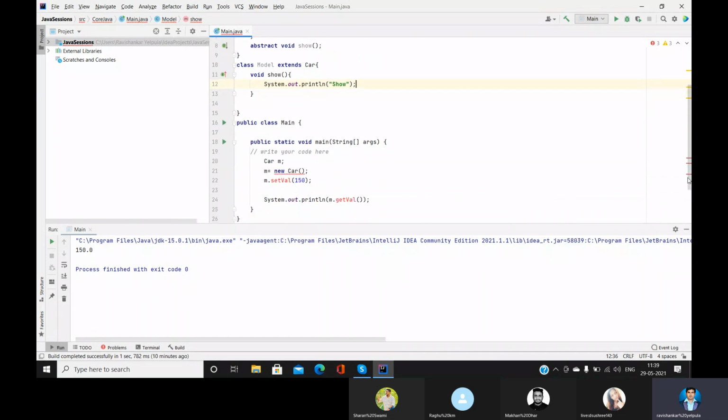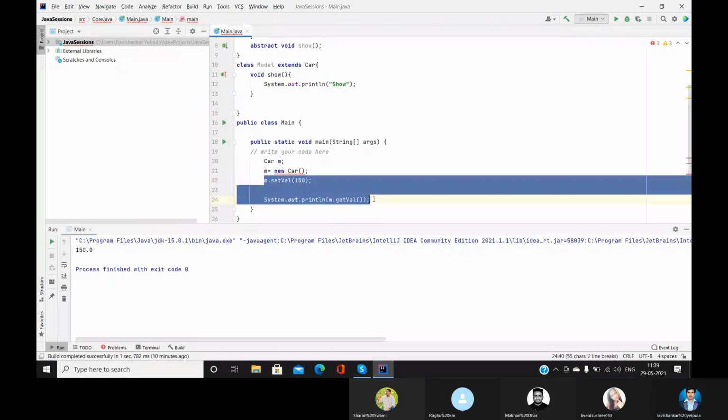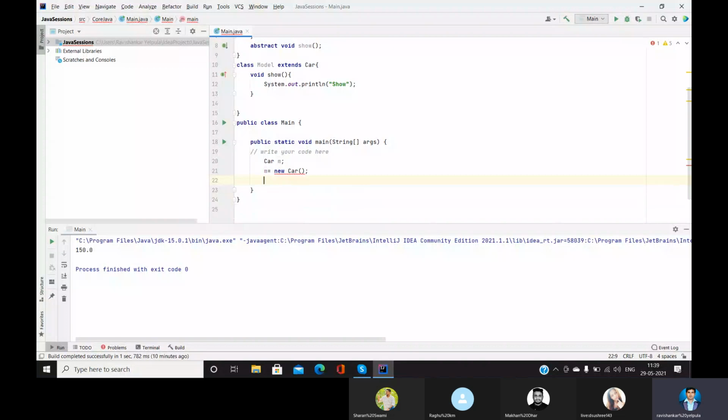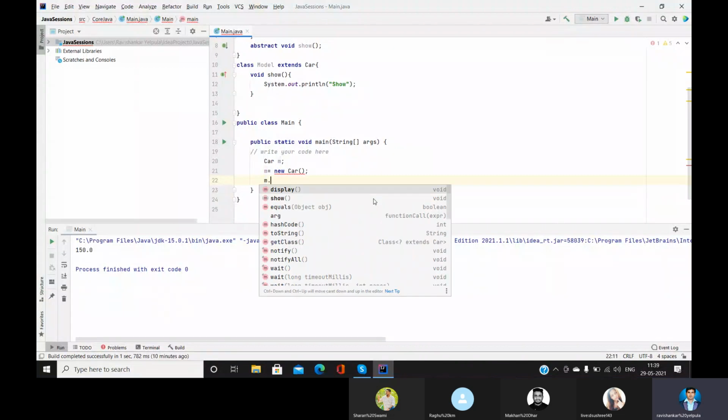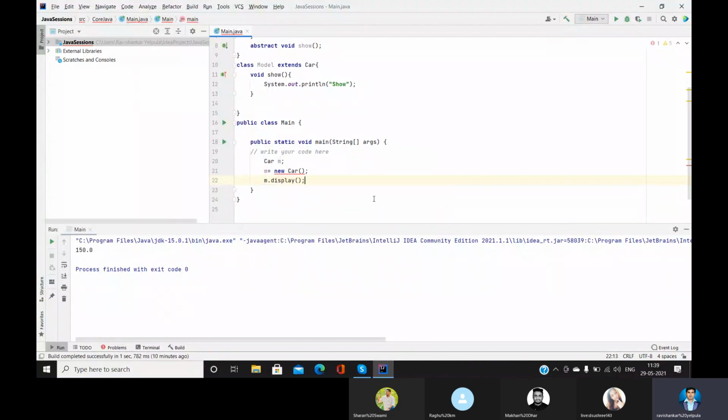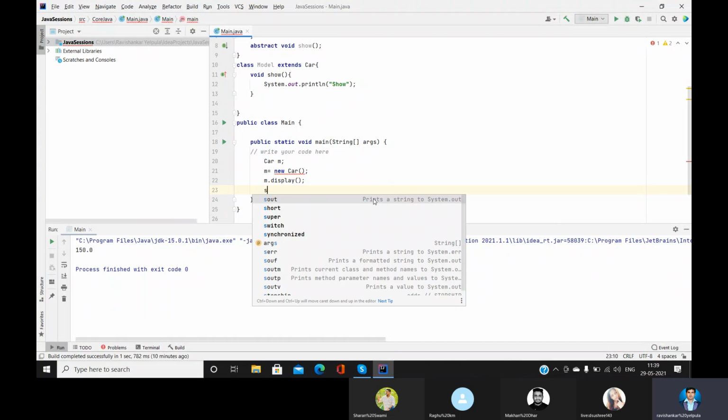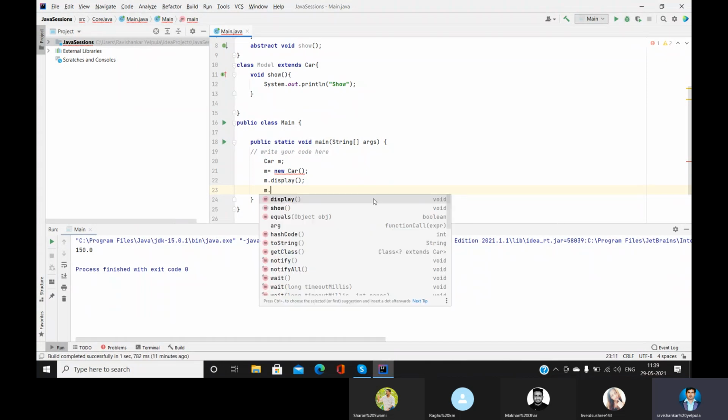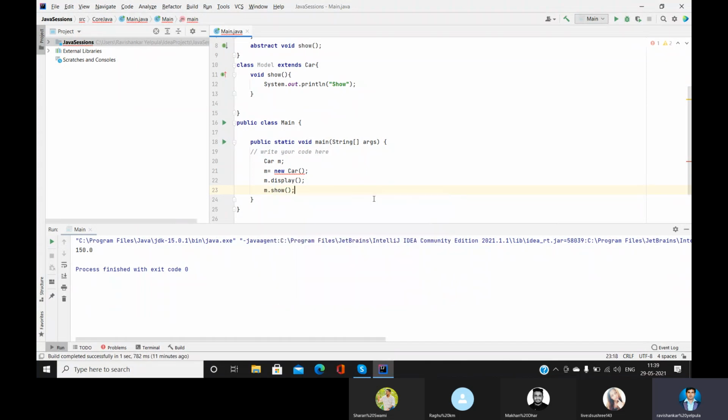Then, after creating that, we are going to call both the methods: display, then m dot show.